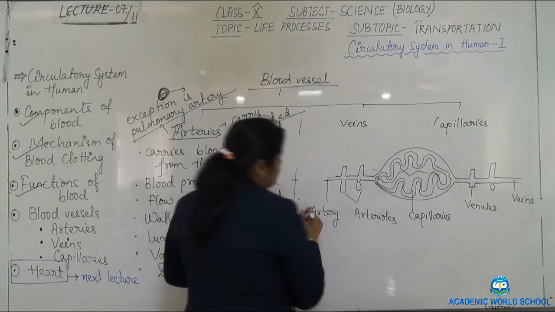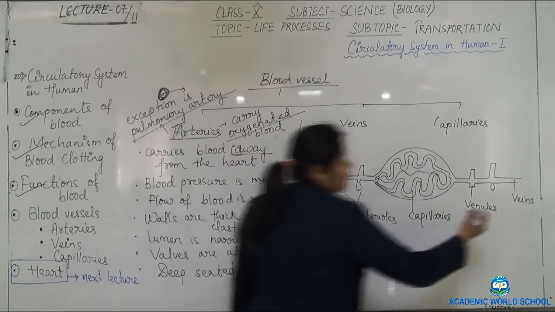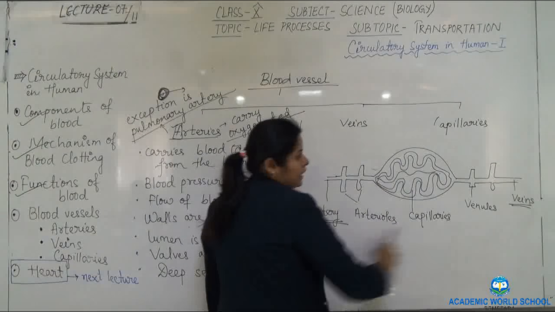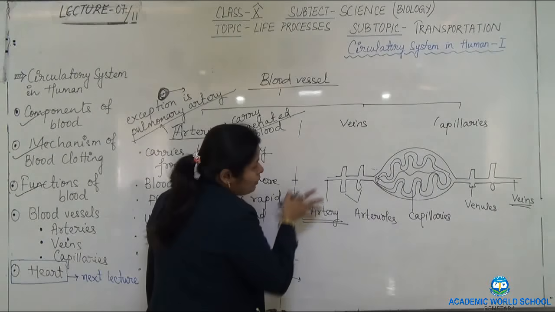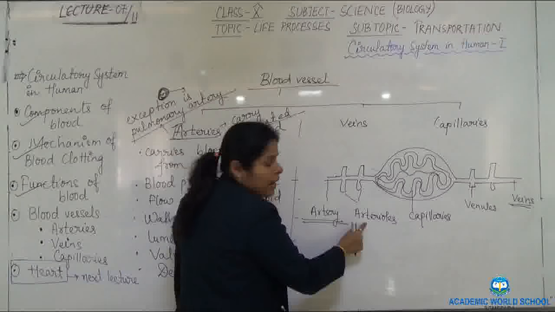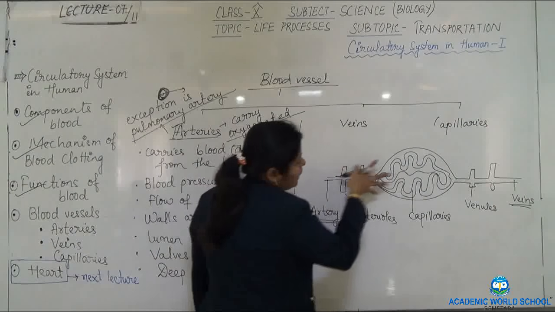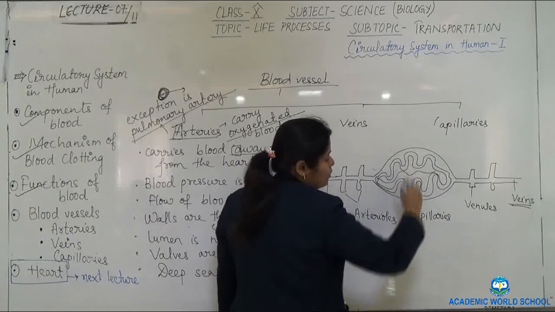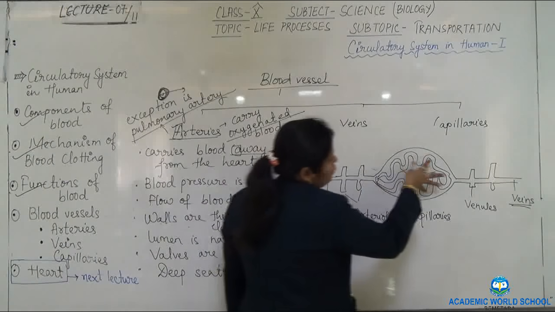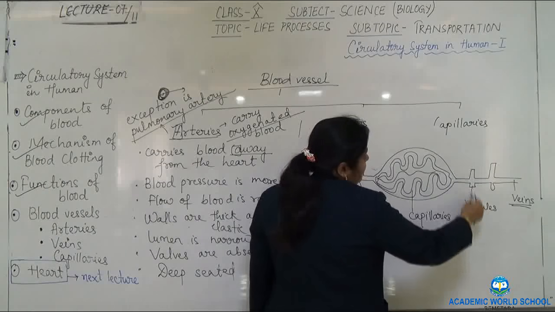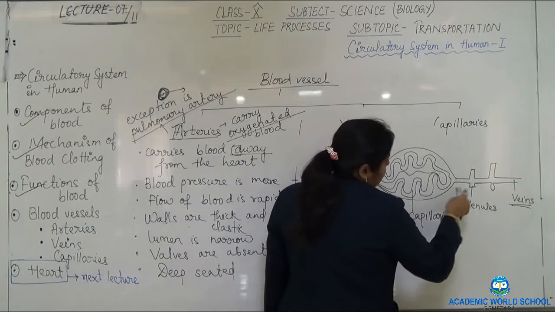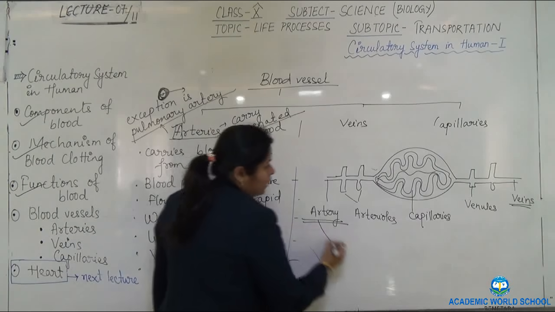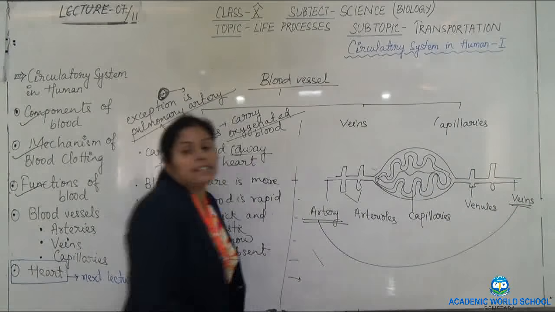So see here, this is the artery, this is the vein and this is the connecting link between the arteries and the veins. The arteries will branch to form arterioles, the arterioles will further branch to form thin layered capillaries where exchange of materials will take place. The capillaries will reunite to form venules and these venules will reunite to form veins, and thus the arteries and the veins are connected.